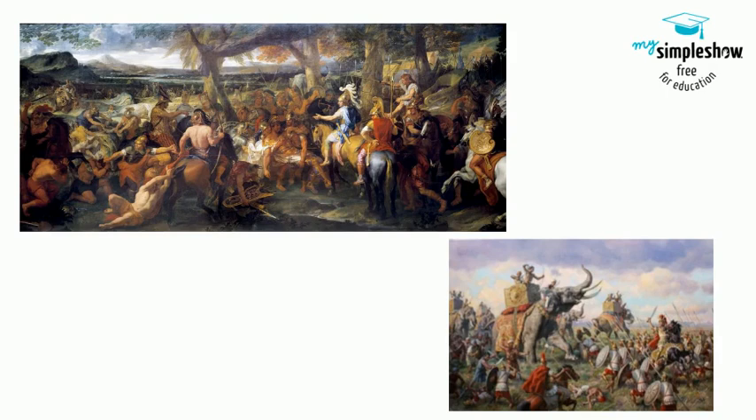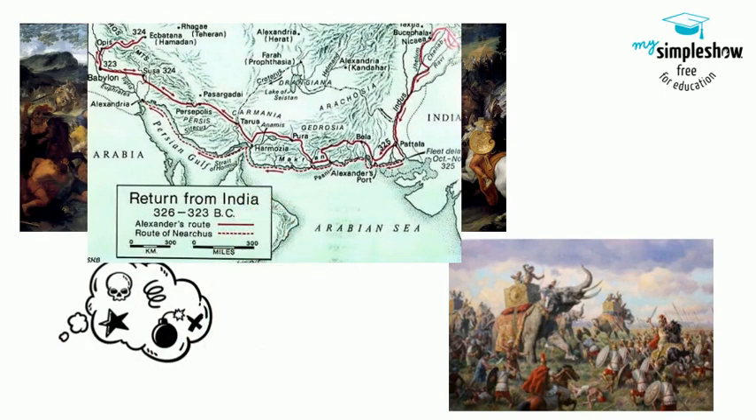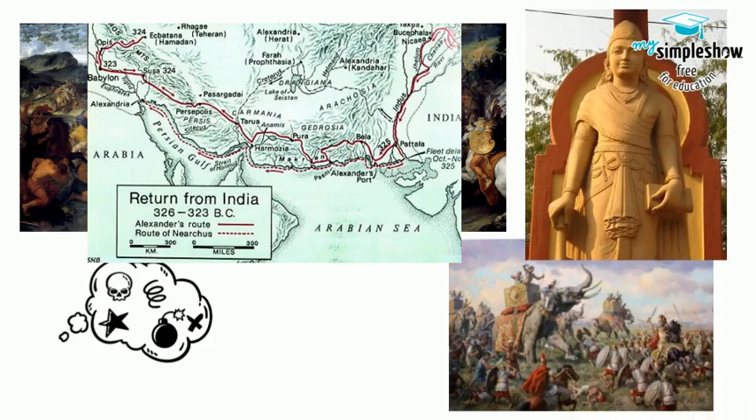Faced with the possibility of more warfare against larger armies of Magadha and Bengal, the Greek troops mutinied and Alexander was forced to retreat. In 322, a year after his death, a leader named Chandragupta Maurya began a conquest to unify India against future foreign invasions.